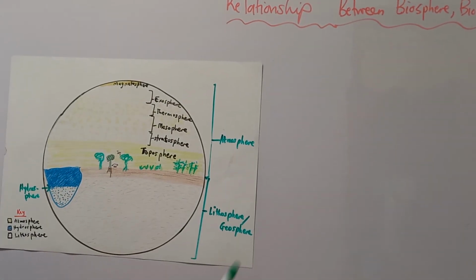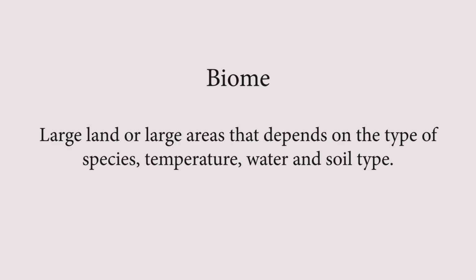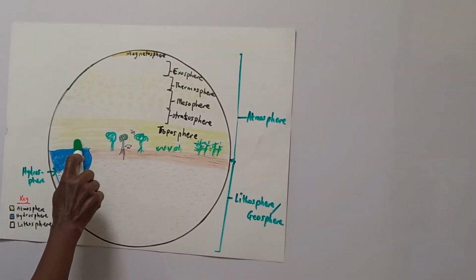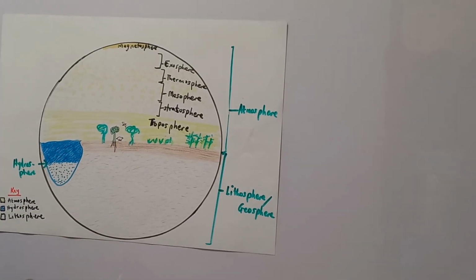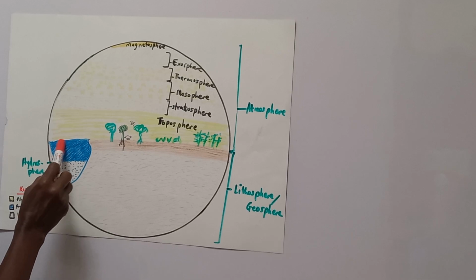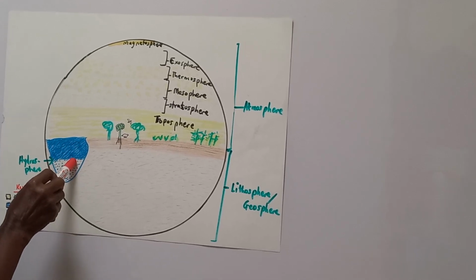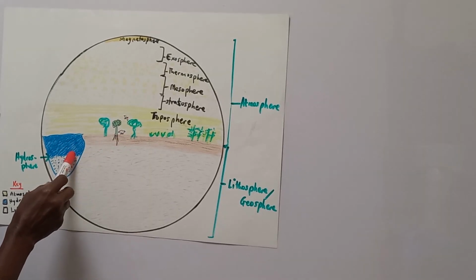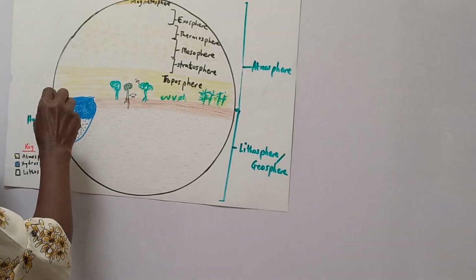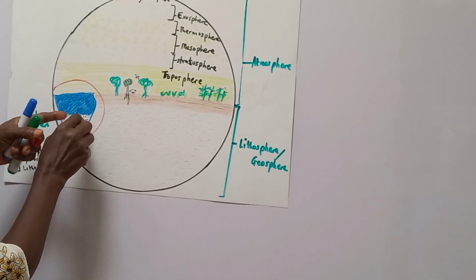Now, what about the biome? The biome is large land or large areas that depend on the type of species and temperature, water, soil type. So we can have this water mass as a biome because the type of species of organisms that are found in water, hydrosphere, you don't find them on land except some algae. So we can cut out this area as one biome, that's the water.